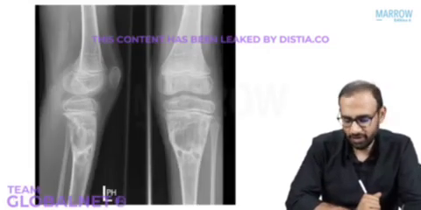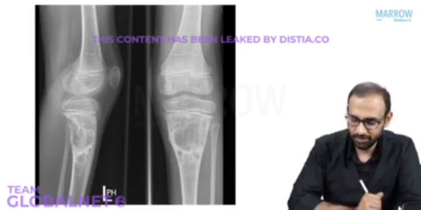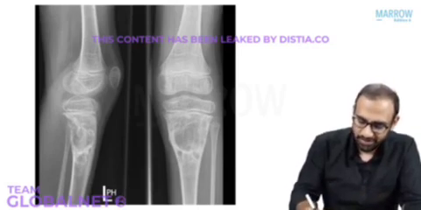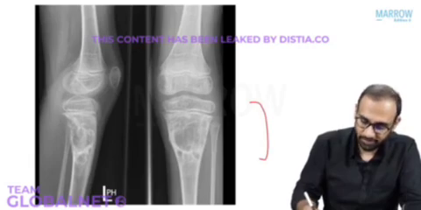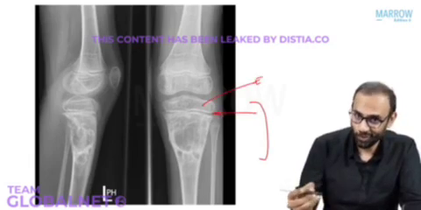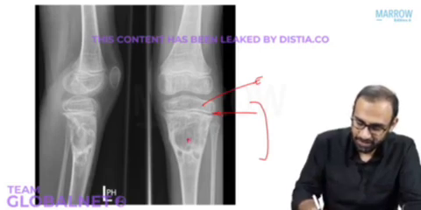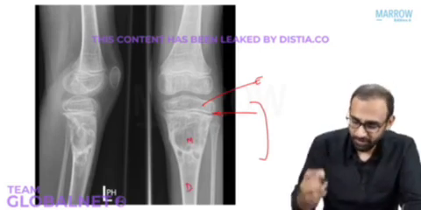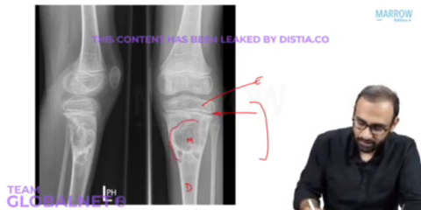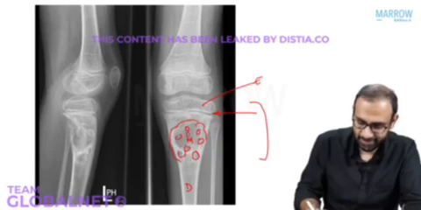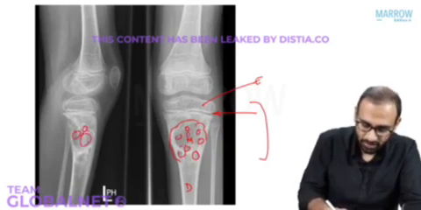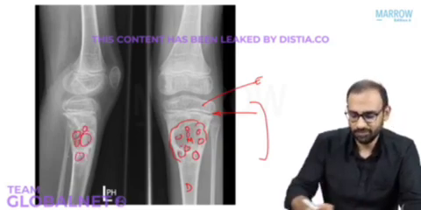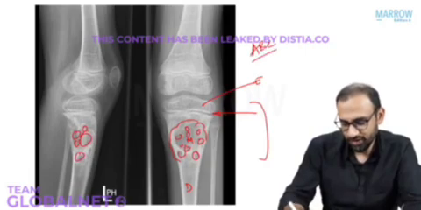Now look at this image and tell me, what do you see? Again, step by step, what do you notice? There is a lesion in the proximal tibia. Epiphysis is normal. Growth plate is open, means immature skeleton. Lesion is in the metaphysis. Diaphysis is absolutely normal. Now can you describe the lesion in the metaphysis? It's a multiloculated cyst. So what is this? This is your aneurysmal bone cyst.